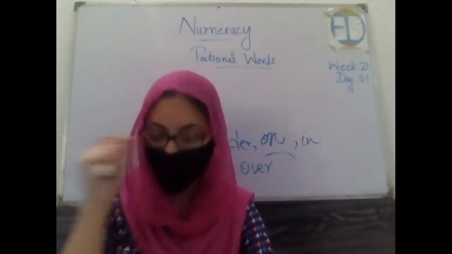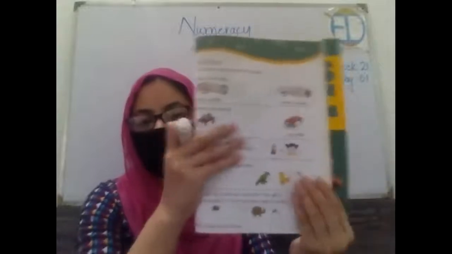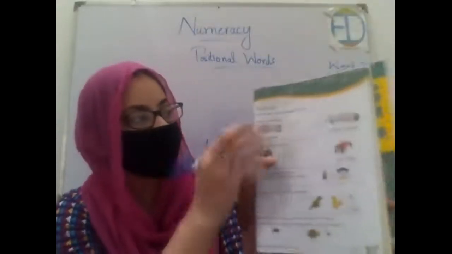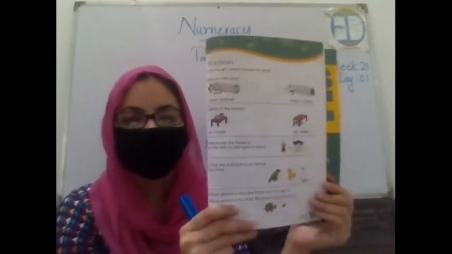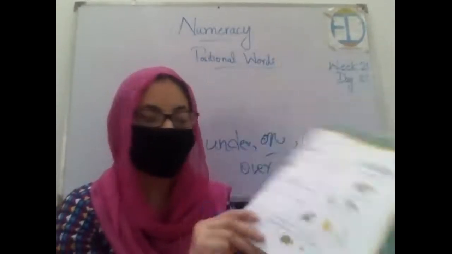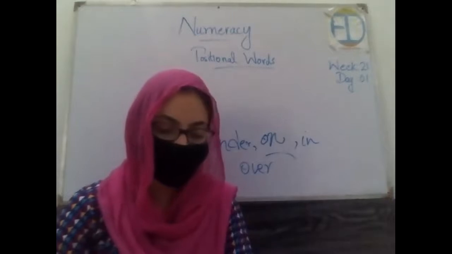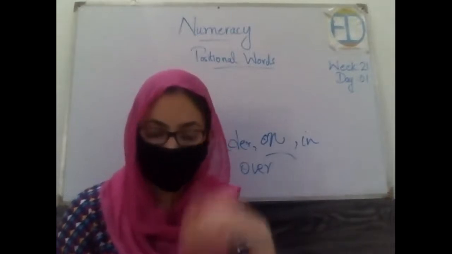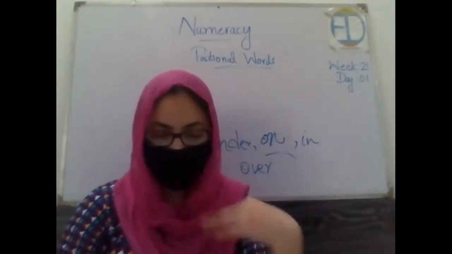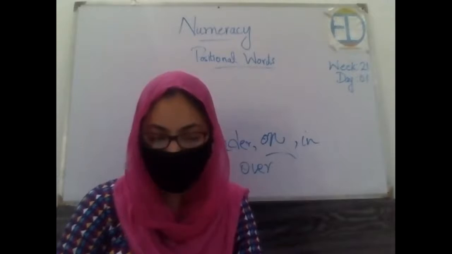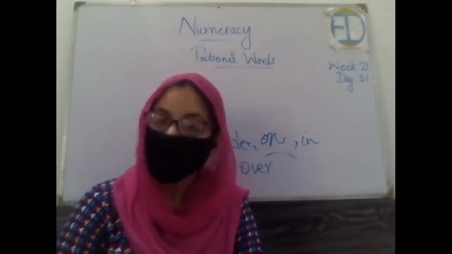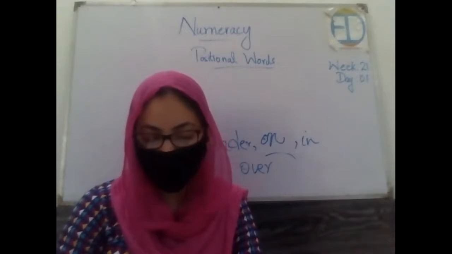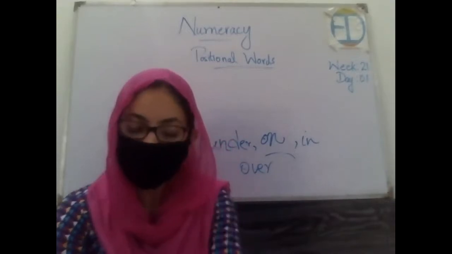Okay, class. Now I want all of you to please open your book, page number 105. This is page number 105, and the topic name is position, right? Please open this. Everybody, please open your book. Okay, all of you are done. So let's start practicing this. Where is the dog? Inside or outside? Inside. Very good, Elise.